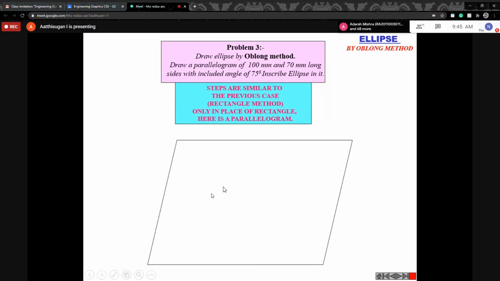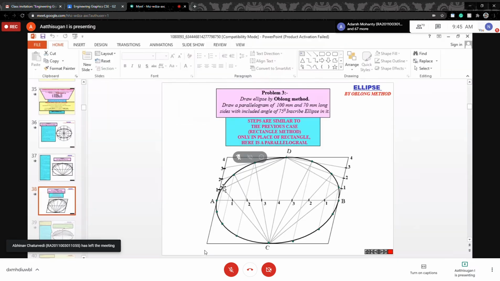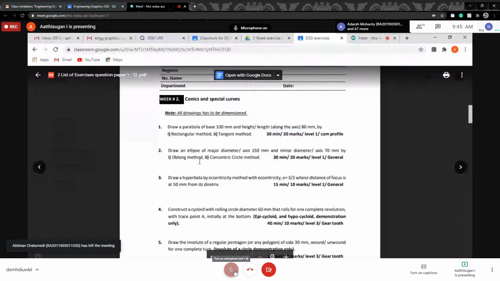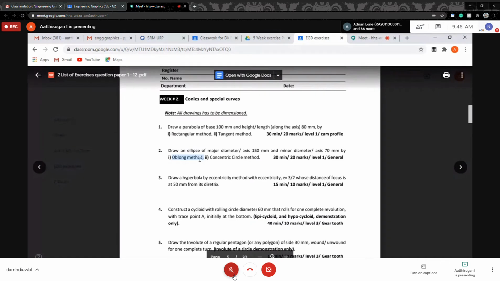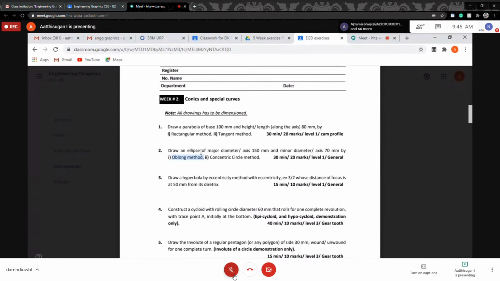Just remember. Any doubt for this question? Any doubt for the oblong method? You have to follow the same rectangle method, but with only one addition, that is the angle. You draw that rectangle on the inclined angle, taking 75 degrees. You can take the same for this question also. Now we completed the second question, that is drawing the ellipse.